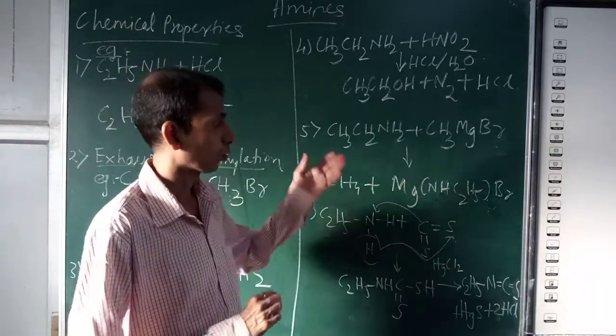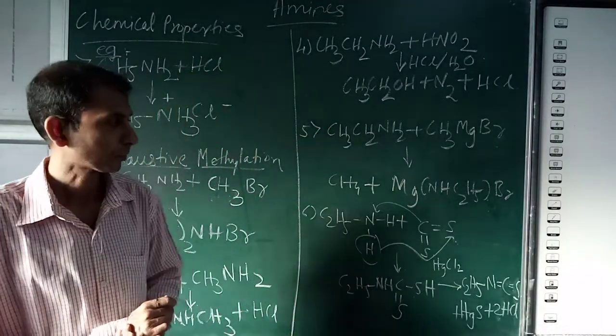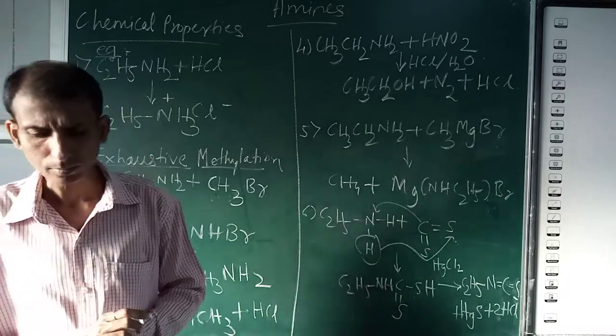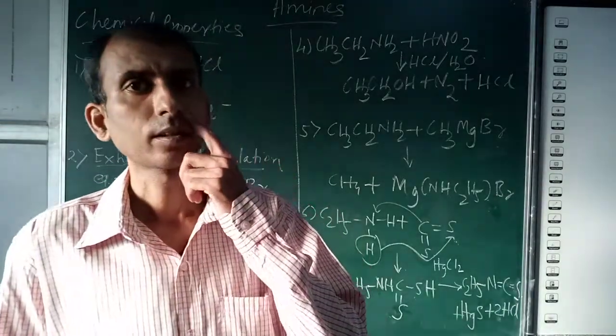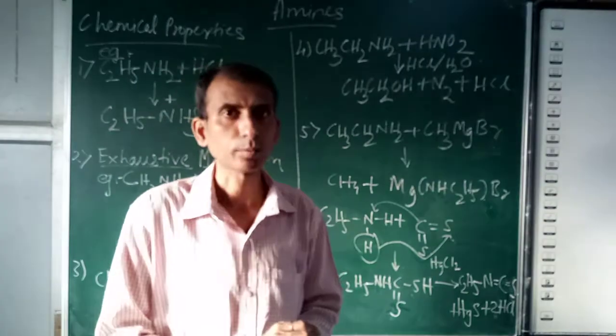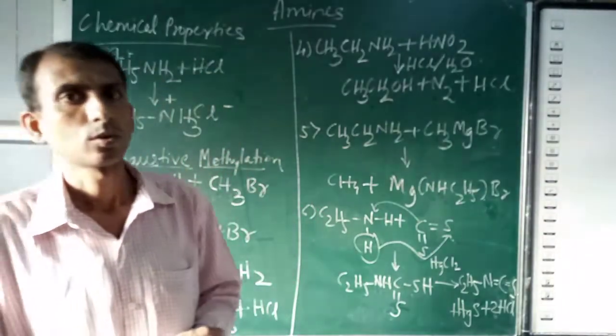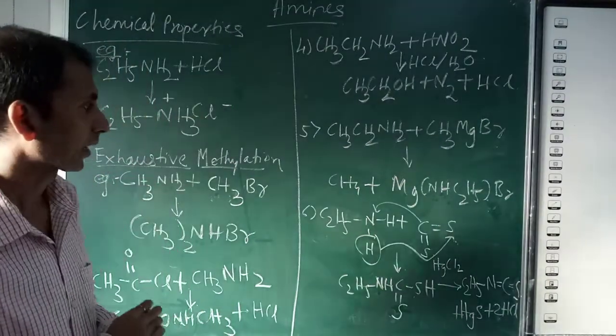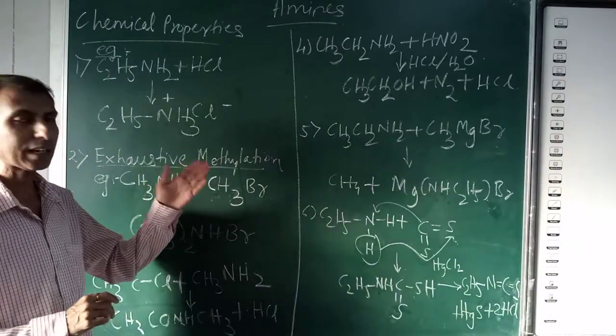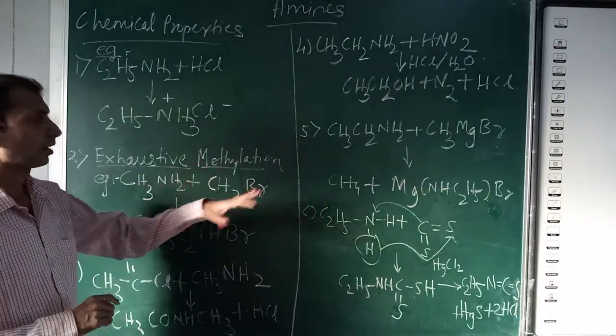Now these reactions you have to write from the notes. Directly when you start the chemical properties of the amines you will get these reactions with the headings.